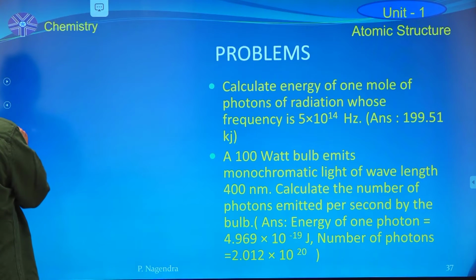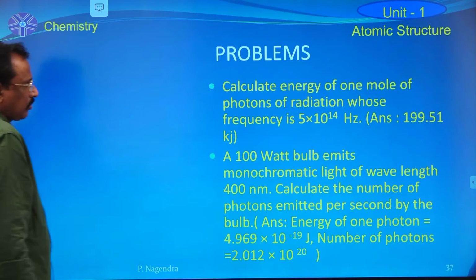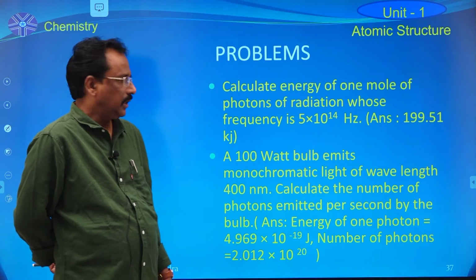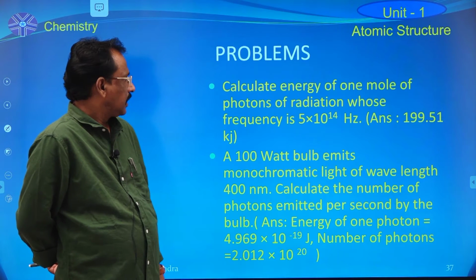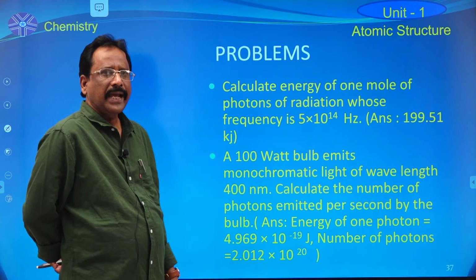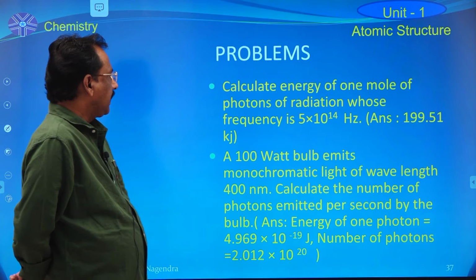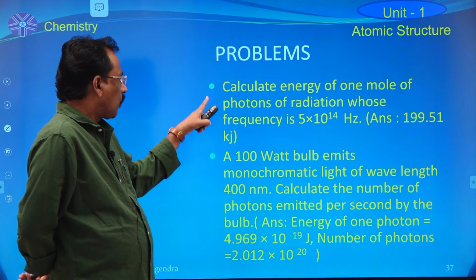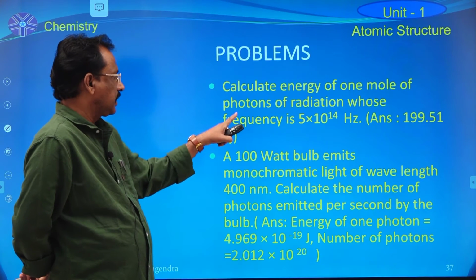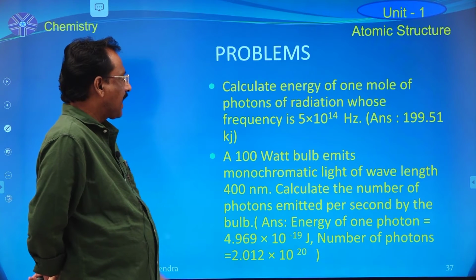Now, up to now, Planck's quantum theory and Einstein's theory, two important theories, are completed. Now, some problems based on Planck's quantum theory of radiation. The first problem: calculate the energy of 1 mole of photons of radiation whose frequency is given as 5 into 10 power 14 Hz.